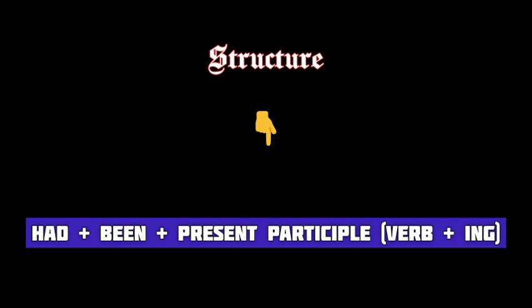So in past perfect continuous tense, we use two helping or auxiliary verbs, had and been, before the ing form of the principal verb. So in past perfect continuous tense, whatever the subject of the sentence is, we use had been and the ing form of the main verb.